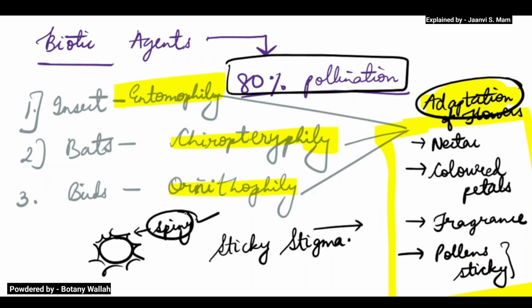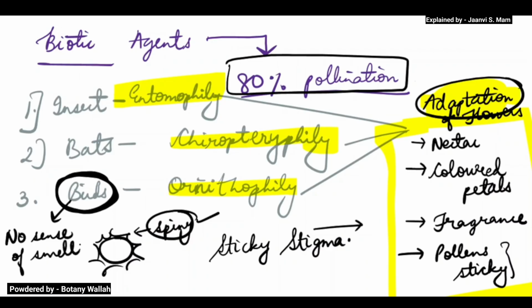Now in bats, again the flower should be brightly colored and showy, nectar should be there, and the pollen grain is sticky and spiny. But here the one thing is that in birds, sorry, in the birds, they do not have a good sense of smell. It is very poor. So these flowers will not have fragrance. So ornithophilous flowers will not have fragrance.